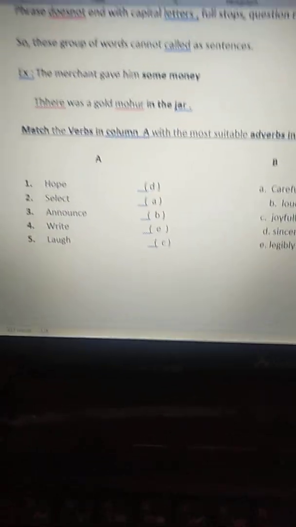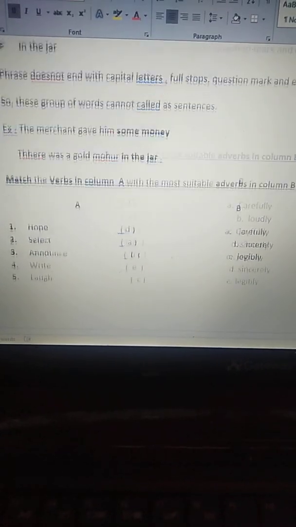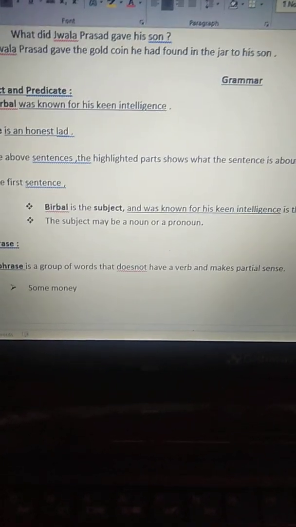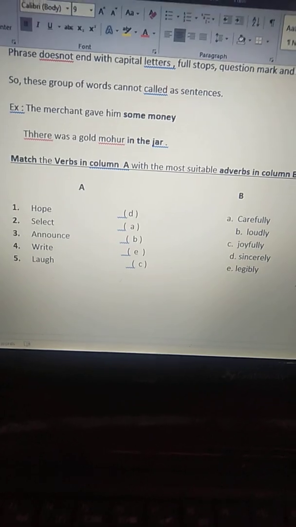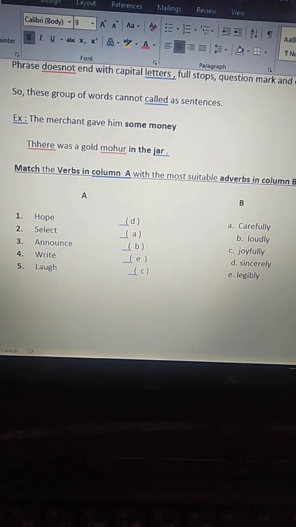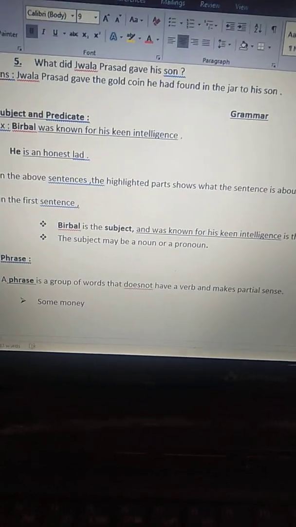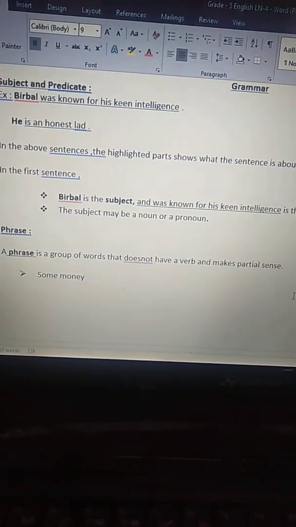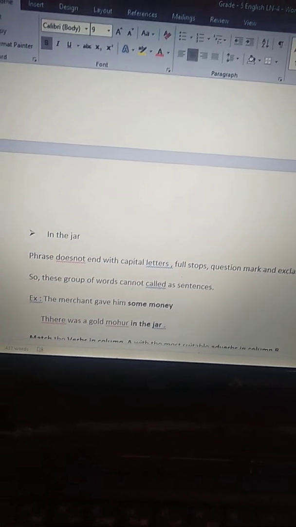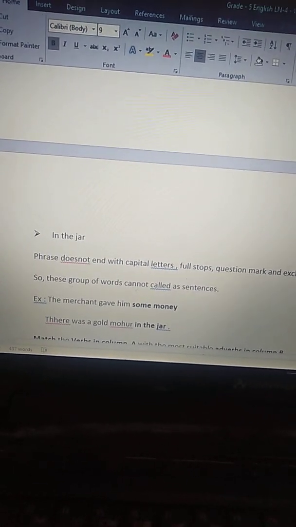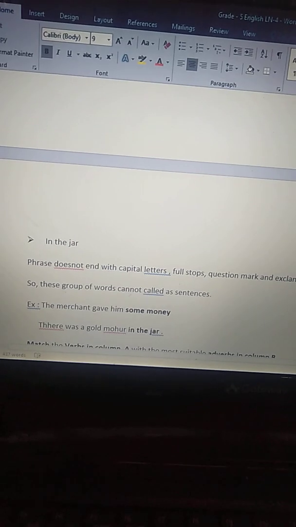Okay. So, once go through this video, children, and note down these subject and predicate, phrase, and match the verbs and adverbs. Okay, two times each in your homework book, and also you have to do the exercise part of the subject and predicate and phrase given in the textbook. You have to note down those exercises in your homework also.